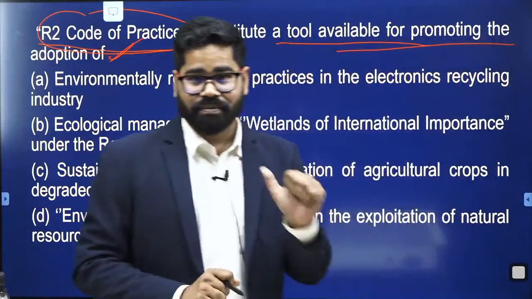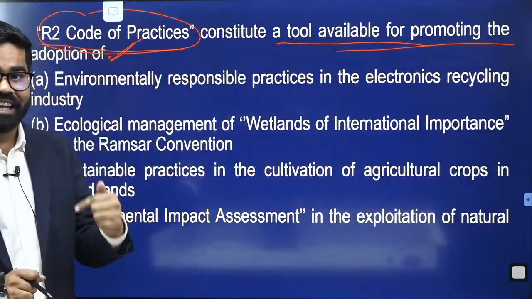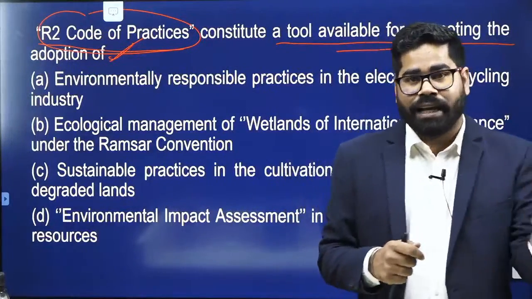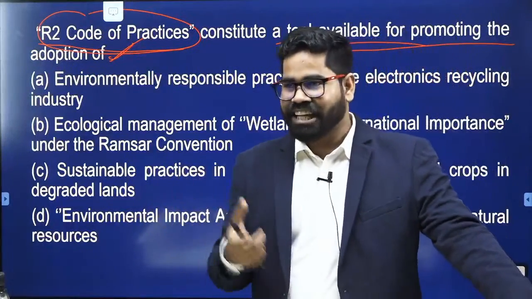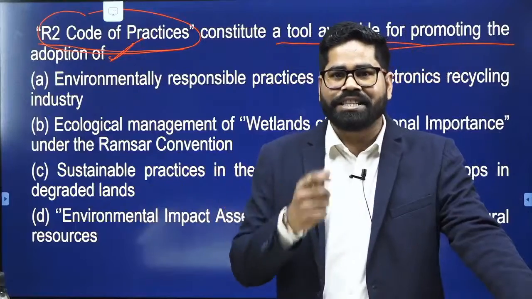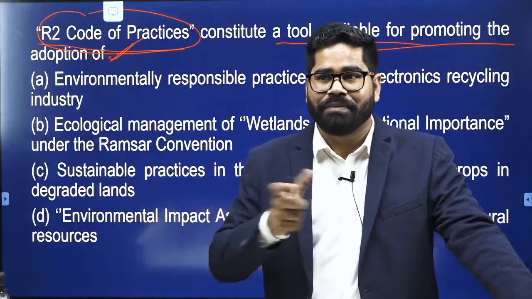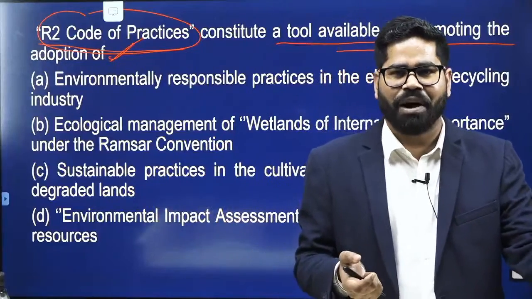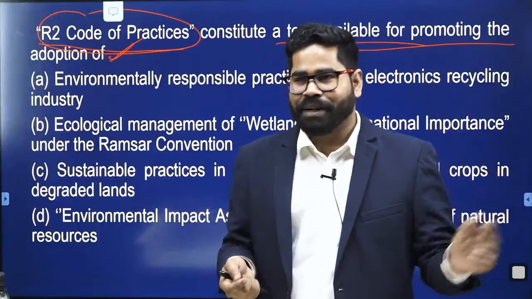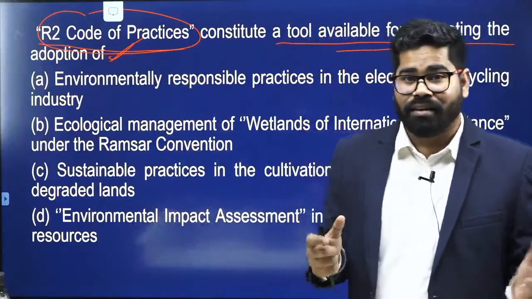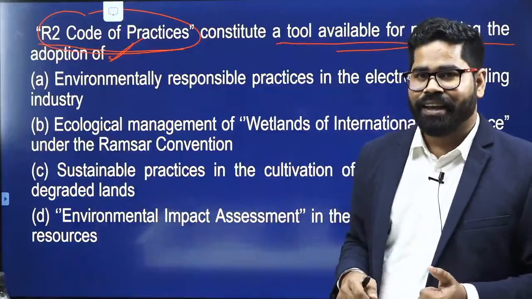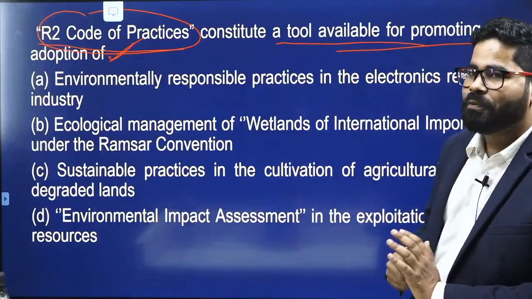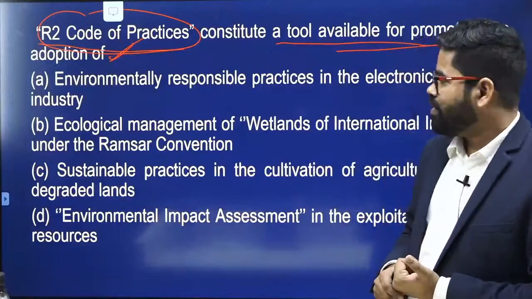Now see here, they have been making these questions a bit difficult now also. Earlier, if you go to the questions of 2016, 17, the options were very much broad. You could have easily identified that if something is related to environment, just take that. But now it is more like a complicated question. Can I expect certain answers here, what this R2 code of practices is related to? Anyone?